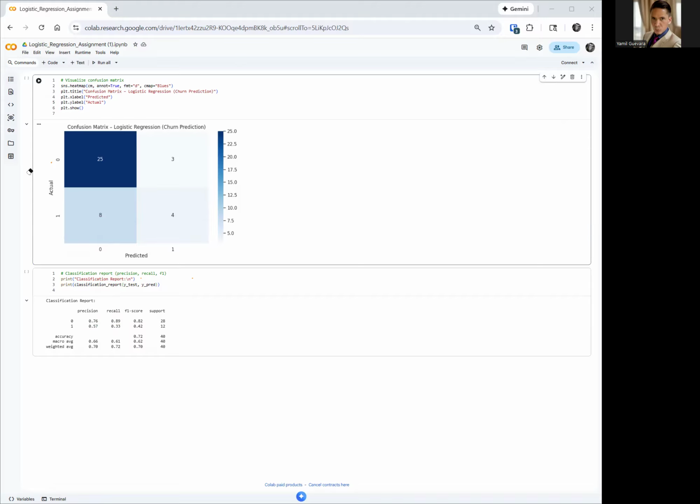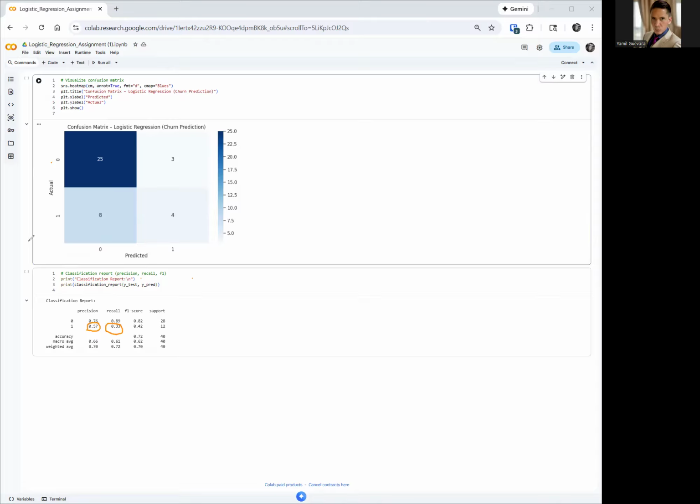And then this means that when the model predicts churn, it is correct 56% of the time. And you only catch 3% of the actual churners. So it is really bad at catching those customers that leave.